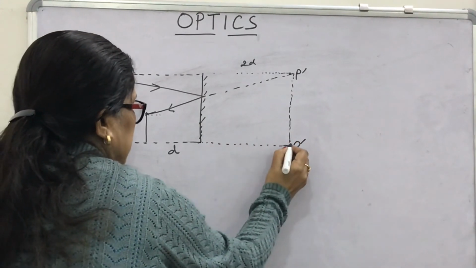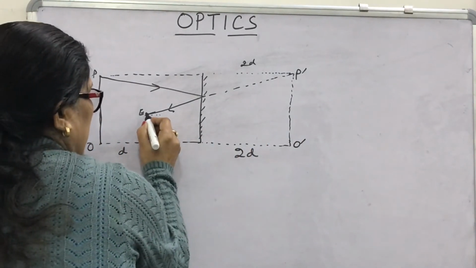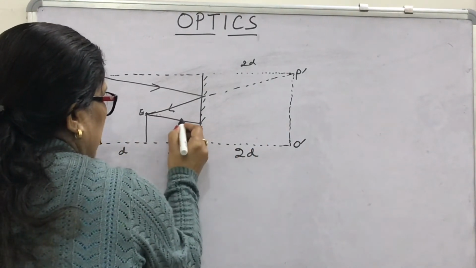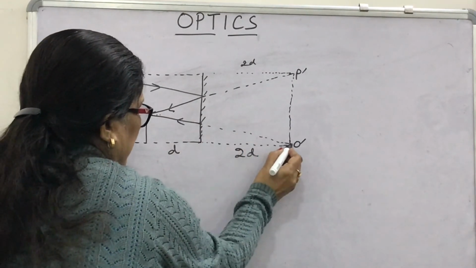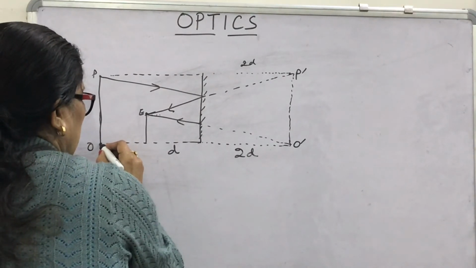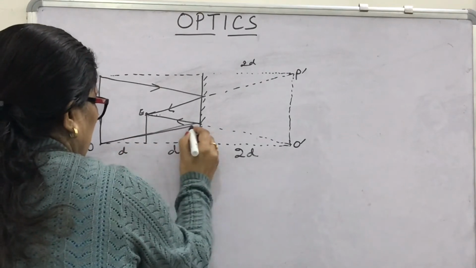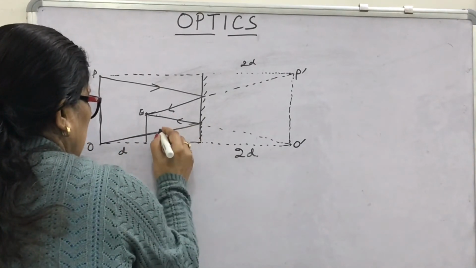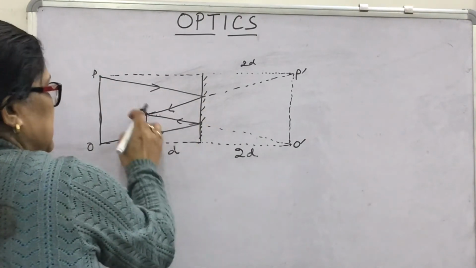This will be the distance 2D. Then again at the eye, if this is the ray coming from the lowest point, it means this ray is coming from the lowest point of the wall. This is the incident ray, this is the reflected ray.